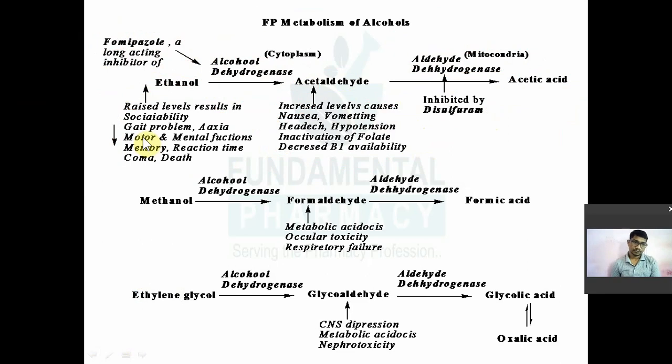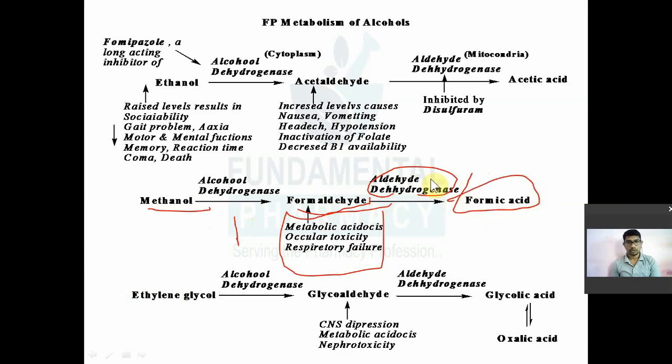See the metabolism of methanol. Methanol is metabolized first by alcohol dehydrogenase and converted into formaldehyde. This level of formaldehyde in the body will cause metabolic acidosis, ocular toxicity, and respiratory failure. That's why methanol is more poisonous than ethanol. Then this formaldehyde is taken up by aldehyde dehydrogenase and converted into formic acid. Again, formic acid is toxic to your body. That's why methanol is more toxic than ethanol.